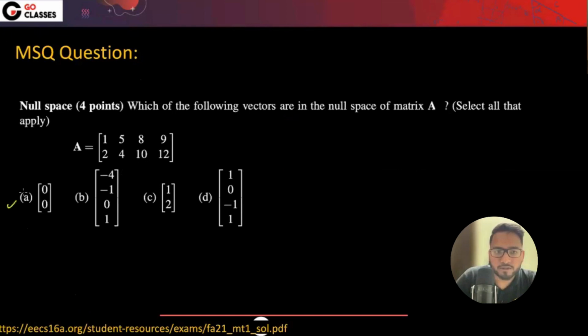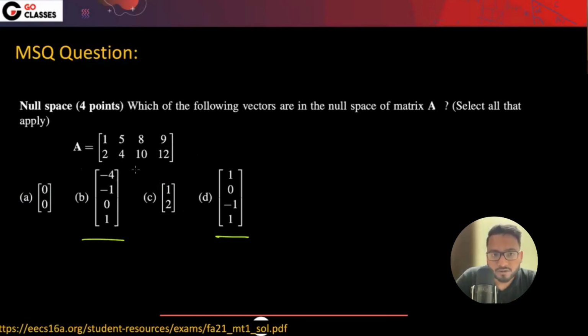Obviously, 0 must be there, right? I think the dimension itself doesn't match. Sorry, this is 2 rows and 4 columns. The 0 is not there, I'm sorry about it. Dimension should be 4. So here A and C dimensions don't match. Let's see the dimensions of B and D. The dimensions at least match because this is 2 into 4, so it should be 4 into 1.